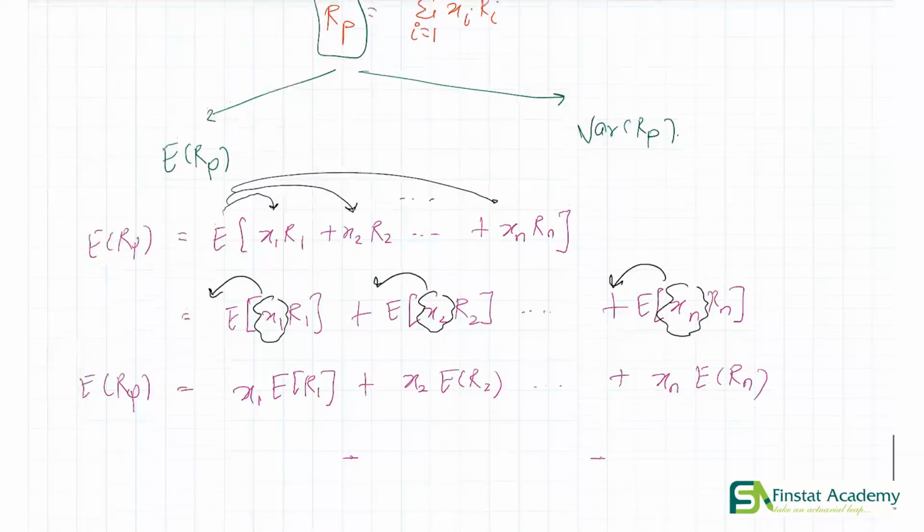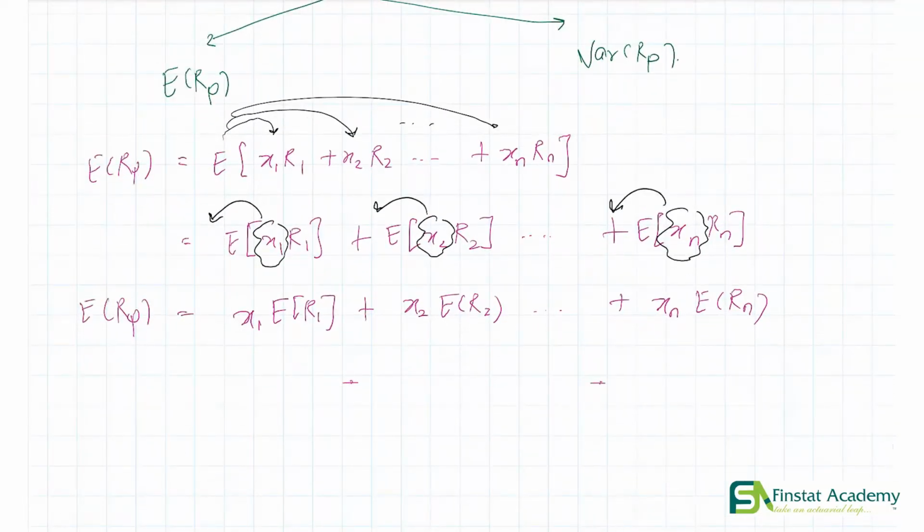So just to make my equations look nice and pretty, I am going to establish some notation. Let's say we call this expectation of R1 as E1. We denote this expectation of R2 as E2, so on till the expectation of Rn, which will become En. And similarly, the expectation of Rp will become Ep.